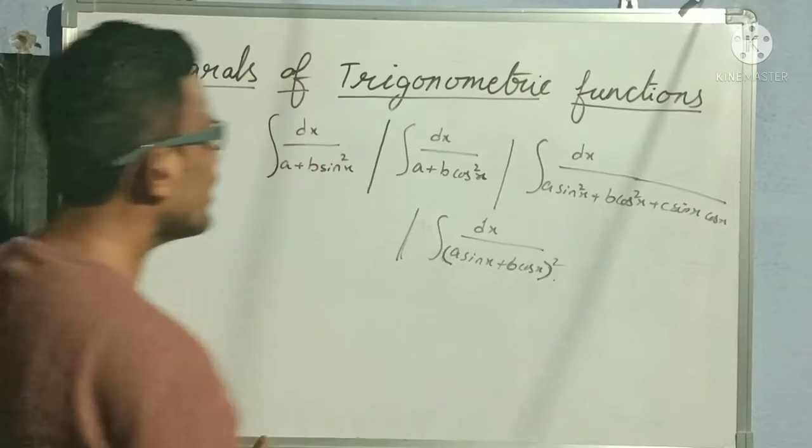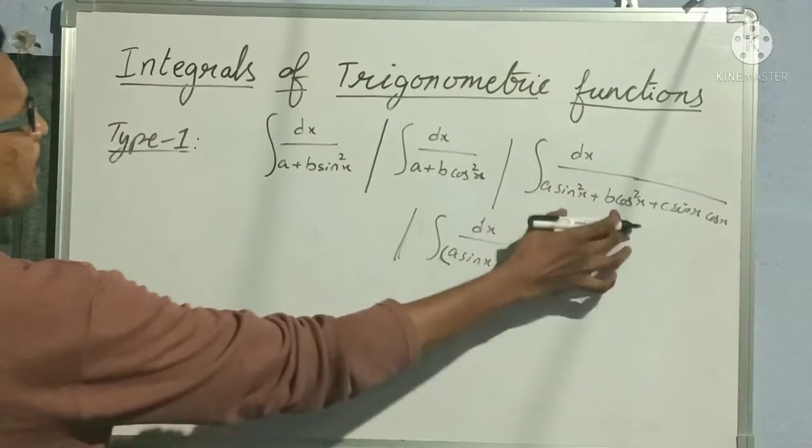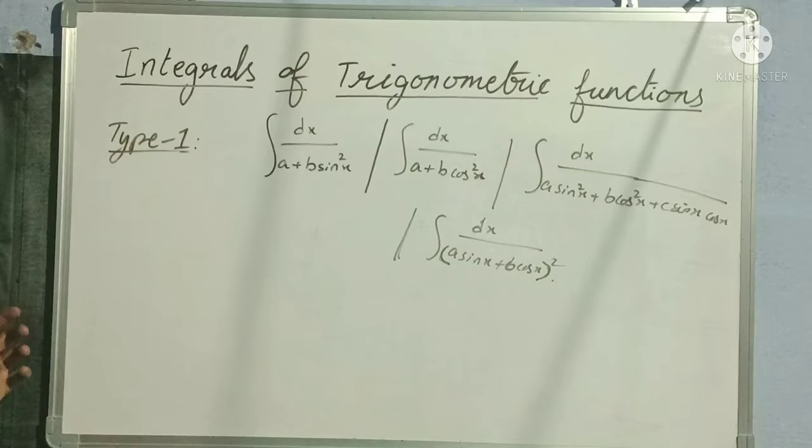Whenever we see any question of this type, we take it as type 1.